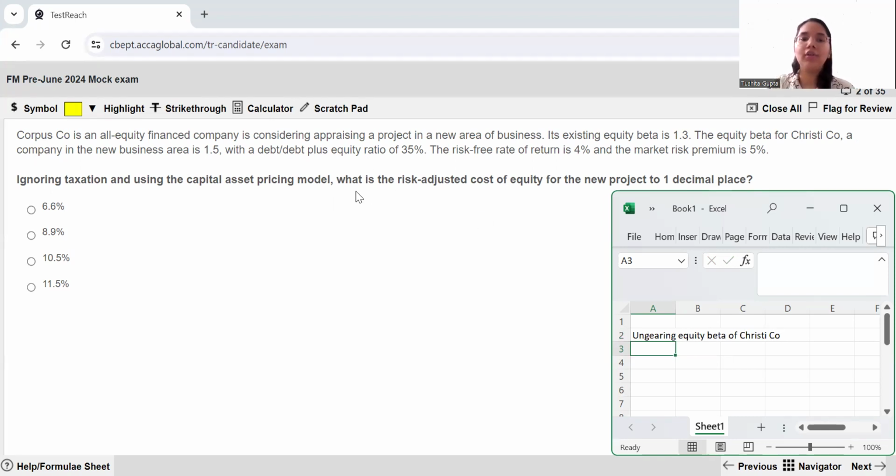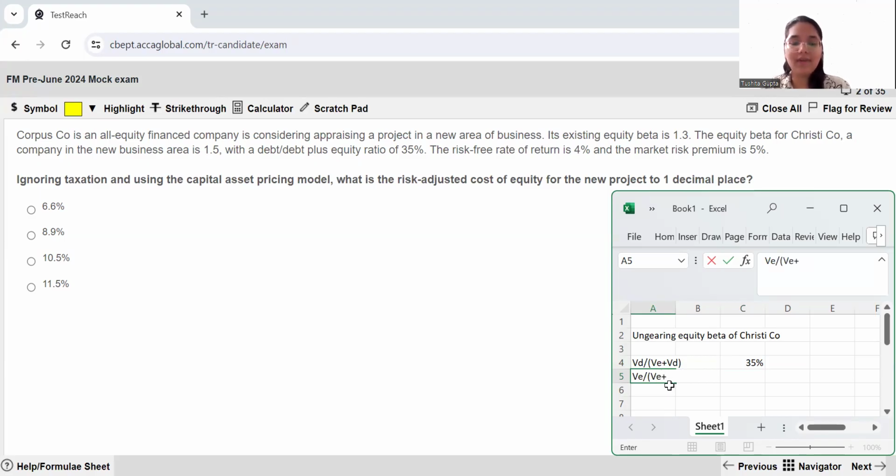equity ratio. Now, you know that debt divided by total of debt plus equity is 35. So now you need to find out what is the proportion of equity, because in the formula, you need both value of debt as well as value of equity. So over here, because we are ignoring taxation, if you see value of debt divided by value of equity plus value of debt, this figure is given to you as 35%, right? This is 35%.